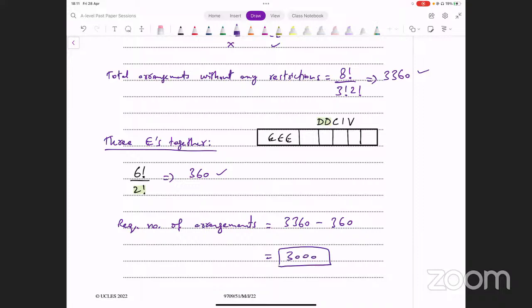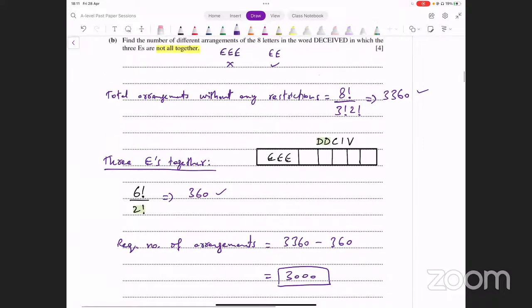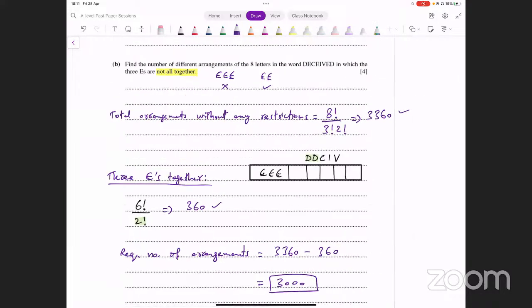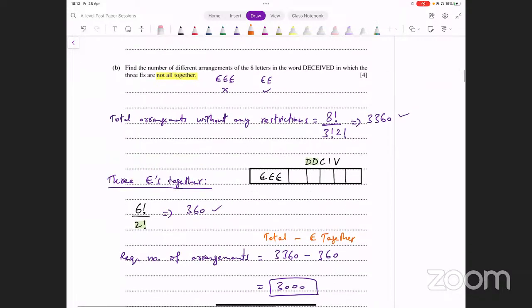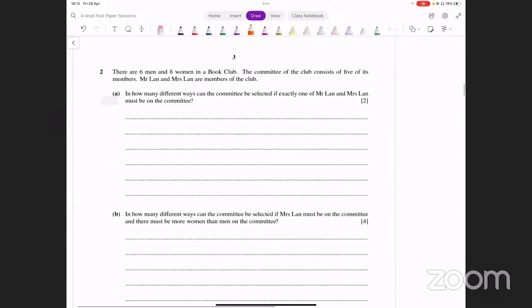And that is our final answer here. 3000 ways हैं इन letters को arrange करने के in which the three E's are not all together. Okay? तो आपने वो वाला केस फाइंड कर लिया जब वो टुगेदर है. Right? This is E's together. और टोटल में से आपने क्या किया? माइनस कर दिया. And you get the result. Okay? That was part B of this. Let's move on to question number 2.